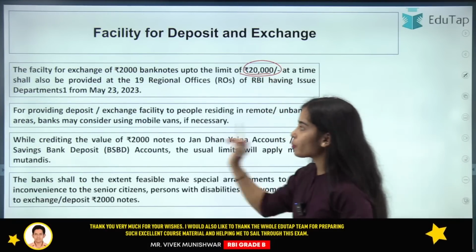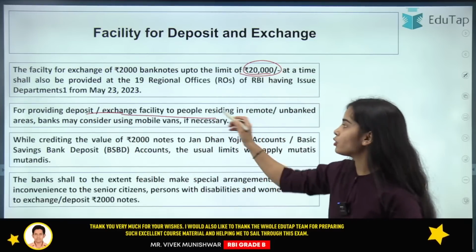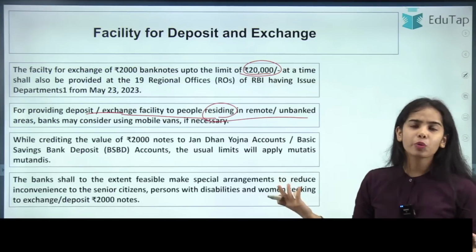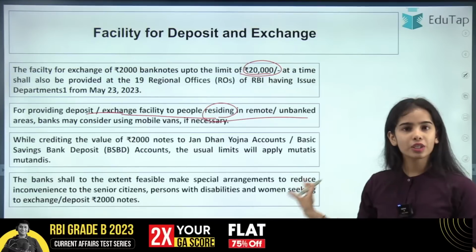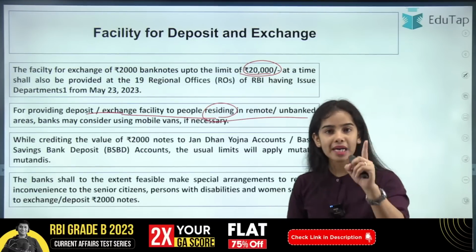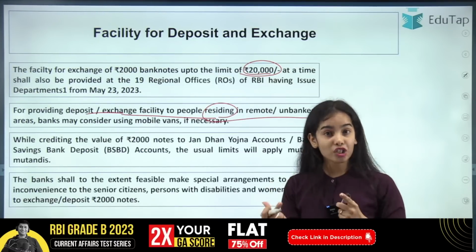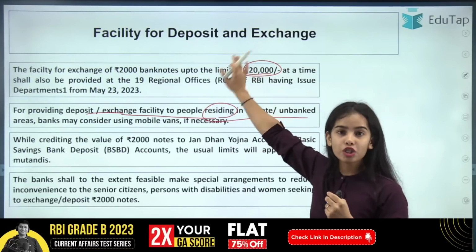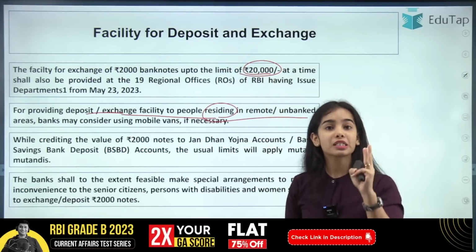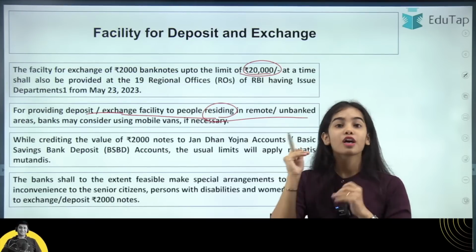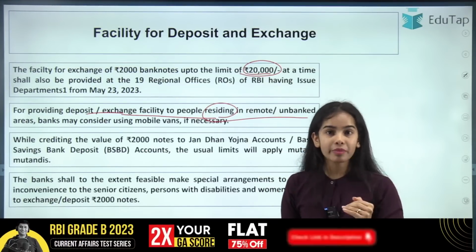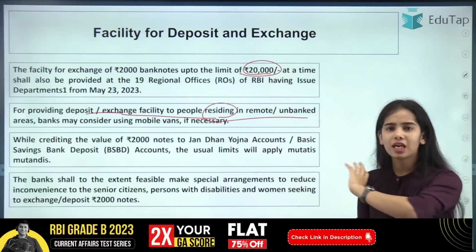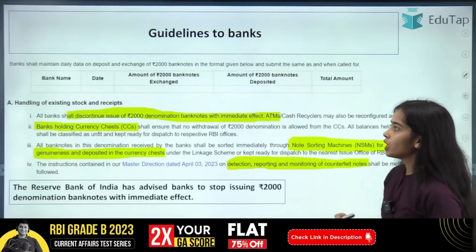Okay. So for providing the deposit or exchange facility to people residing in remote areas, the banks are taking different initiatives. So this is all that you need to remember. The limit for the banks is rupees 20,000 for the exchange, the limit for the RBI regional offices is rupees 20,000, and for the business correspondent, the limit is rupees 4,000 for the exchange. For the deposits, there are no separate limits, there are only the limits as per the accounts. Okay. So this was all.